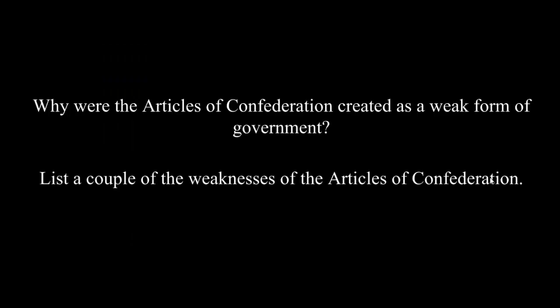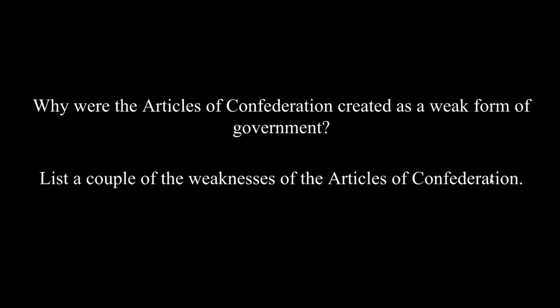A couple of questions here. Why were the Articles of Confederation created as a weak form of government? And we've mentioned that a couple of times, but it is because of their experiences under the monarchy of England. They do not want a strong central government, which they feel is going to take many of their rights away. And so much of it comes out of fear from experience they've had with Great Britain.